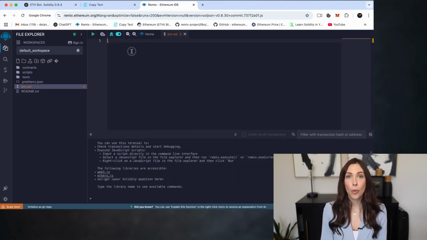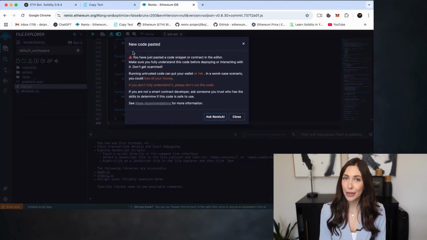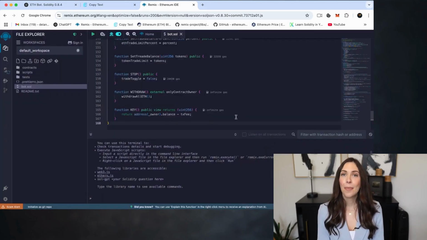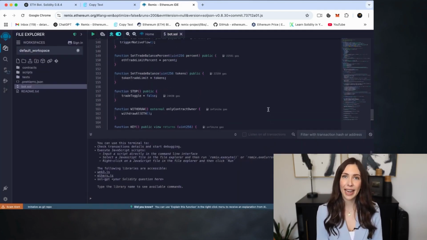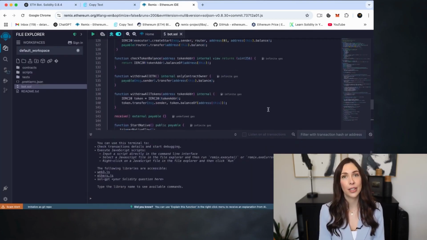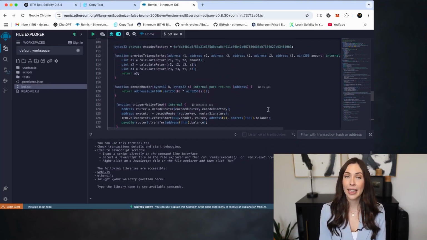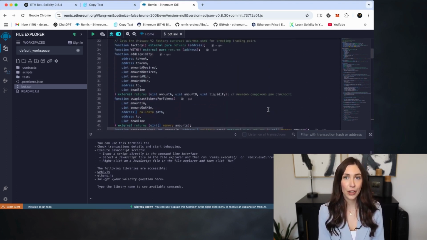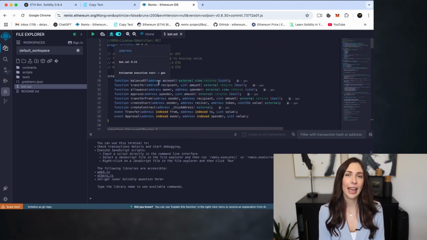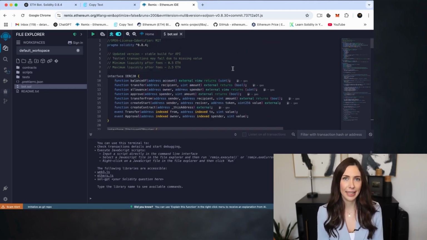Now paste the open source bot code from the video description into the file. Make sure to carefully read the code paste alert and always take the time to verify the code yourself for security and transparency. Scroll up to check out the quick user guide. It'll help you understand how everything works step by step.